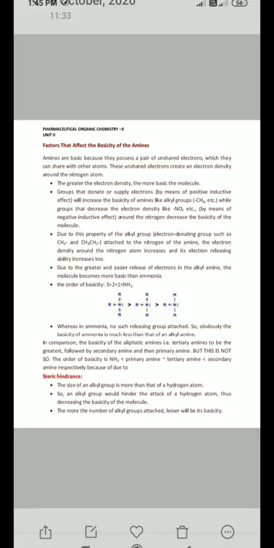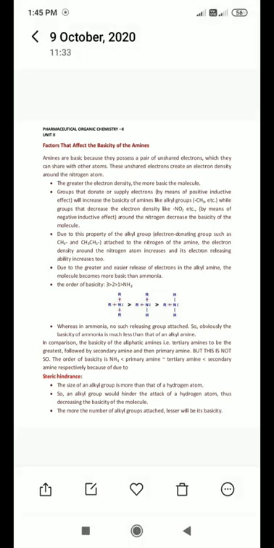So what happens here? If the positive inductive effect happens in this case, then the electron density around the nitrogen atom increases. As the electron density around the nitrogen atom increases, ultimately the basicity of the amine increases. So what about the negative inductive effect?